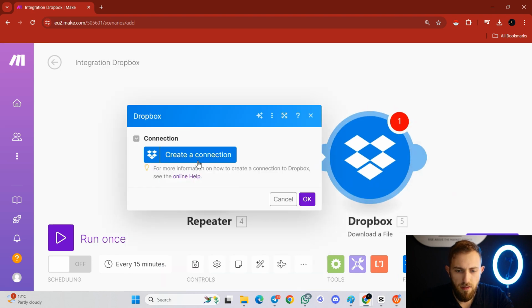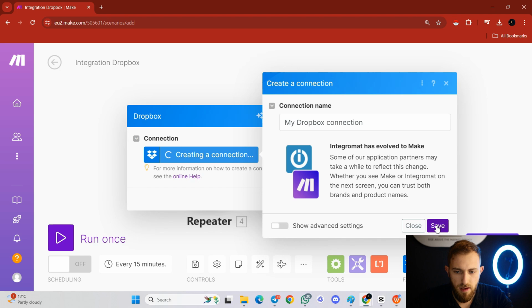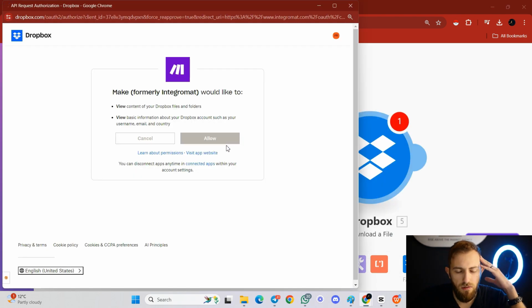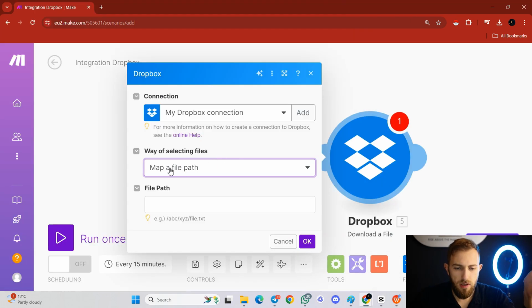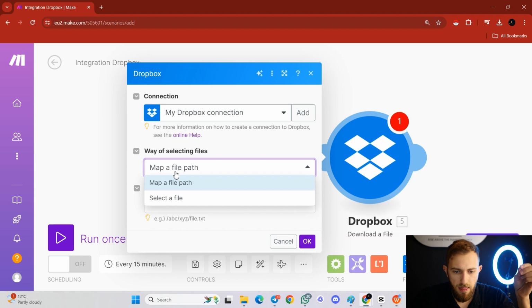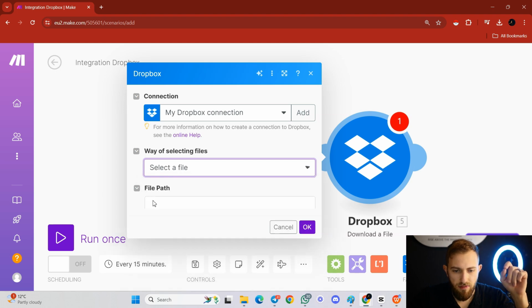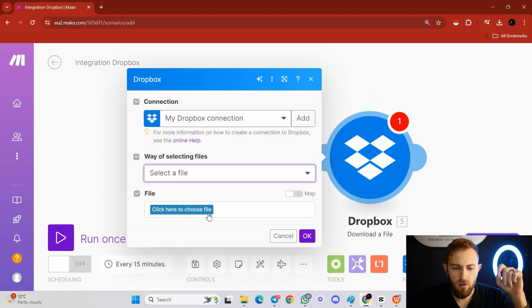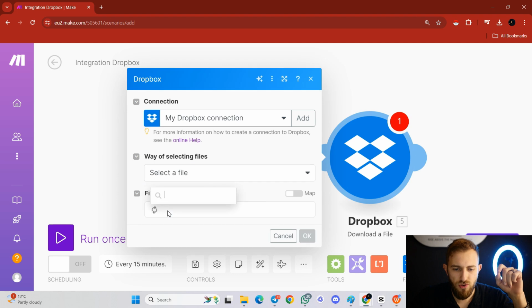So download the file, and then you need to create a connection with your Dropbox account. You would click over here and then save, allow. Fantastic. So here you would click over here that says map a file path, and you would click on select a file. Okay, you want that. And then you would click over here that says click here to choose file.